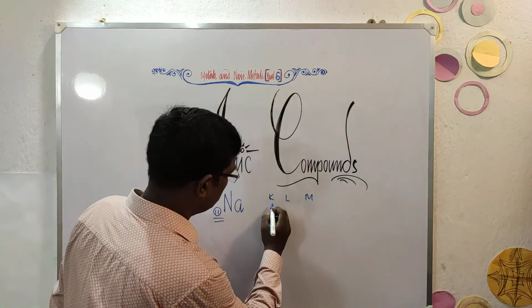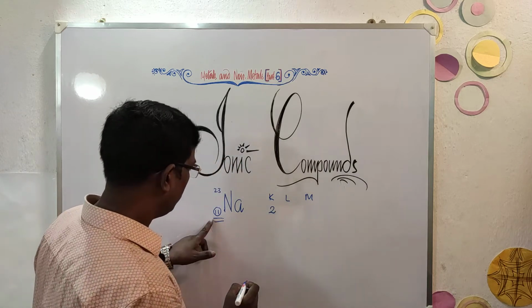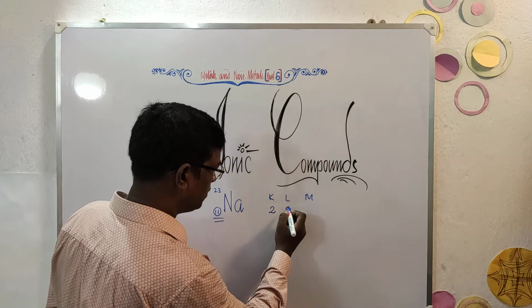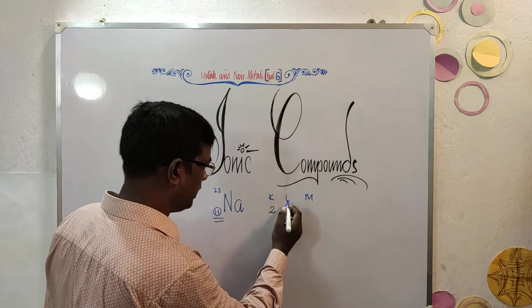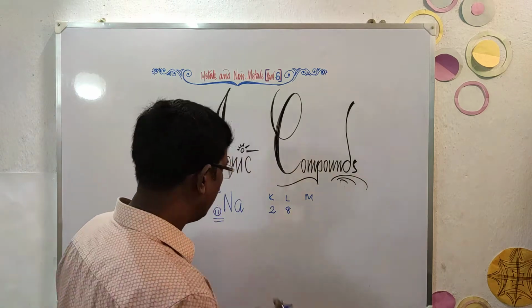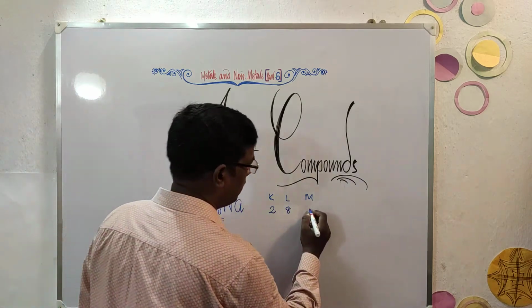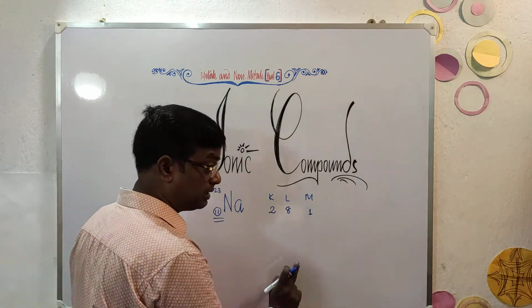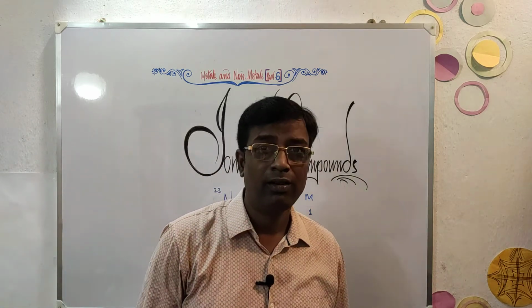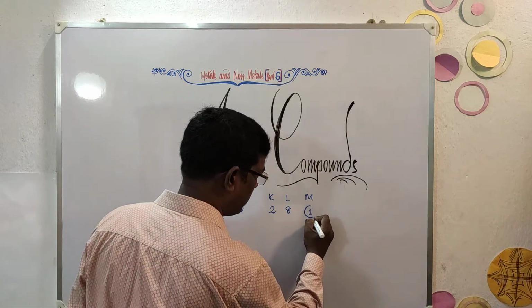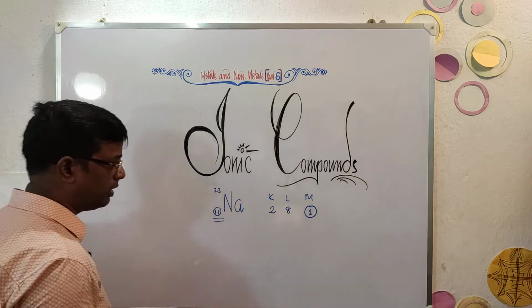Now here you know K has a maximum capacity of 2 electrons. The next 8 will go to the L shell, because L has a maximum capacity of holding 8 electrons, and the M shell, the last one, gets the remaining one, because 2 plus 8 is 10, plus 1, simple maths, only addition, no need to make things complicated. M shell has 1 electron.